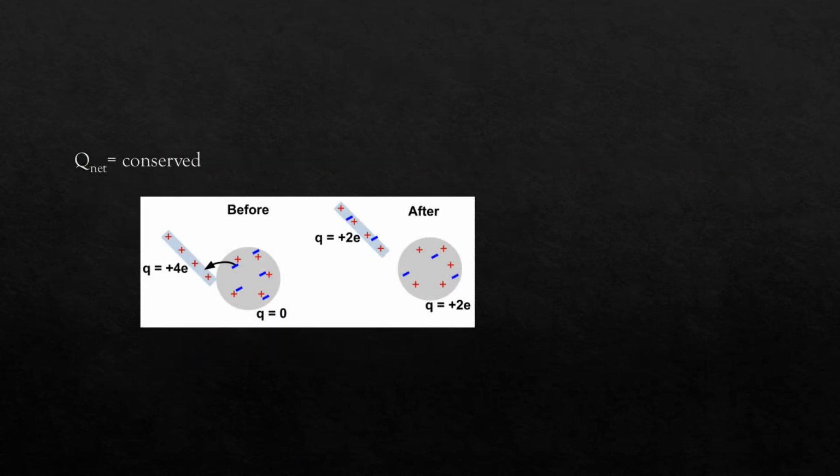For example, a positively charged rod, Q equals plus 4, is rubbed with a neutral sphere, Q equals 0, then the charge of the rod will be transferred to the sphere. Before and after collision, the net charge will be conserved. Q net equals conserved.